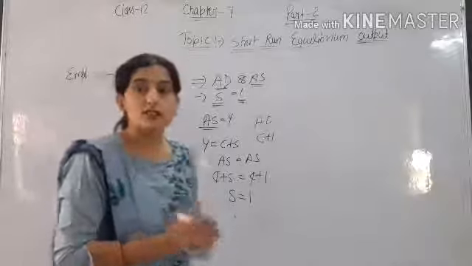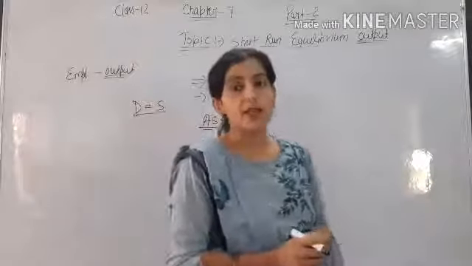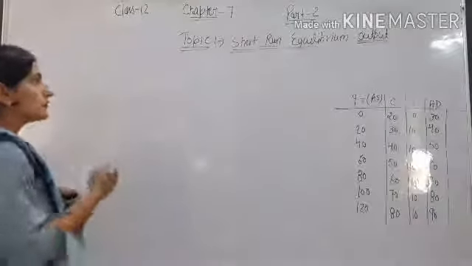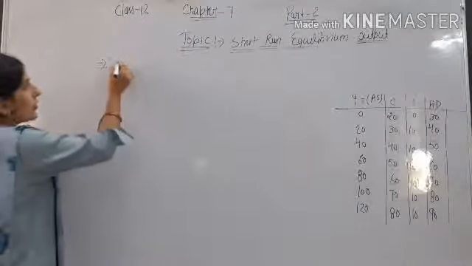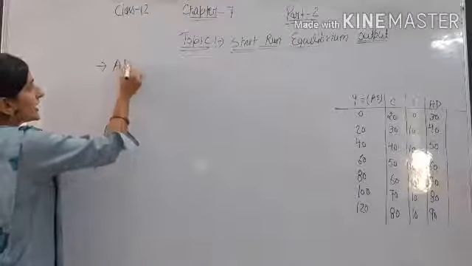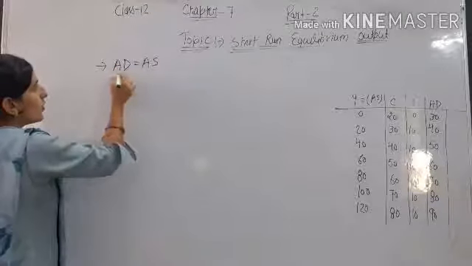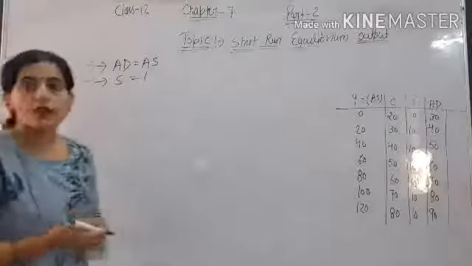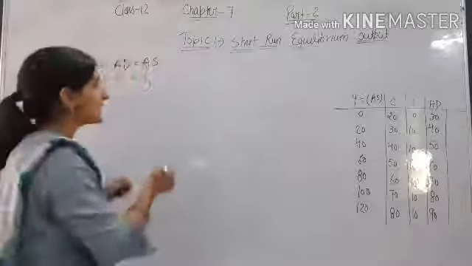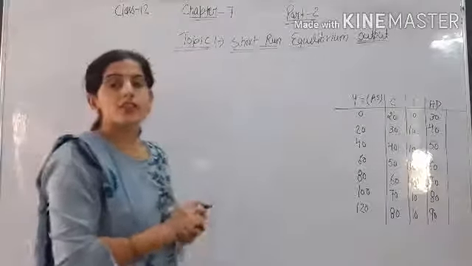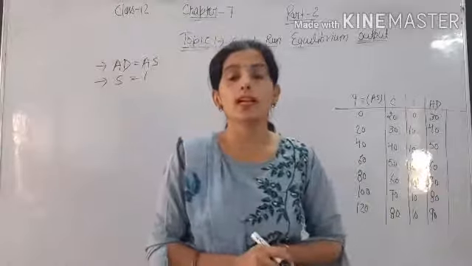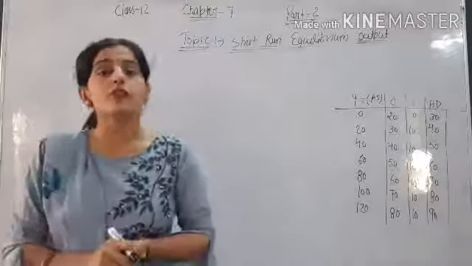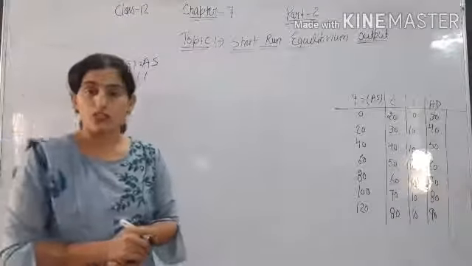So we will discuss the short run equilibrium output with two approaches, AD equal to AS or S equal to I. Okay. So firstly we will talk about AD equal to AS. So what is AD? AD is the total expenditure on the goods and services in the economy in an accounting year, and aggregate supply is the total supply of goods and services in the economy in an accounting year.